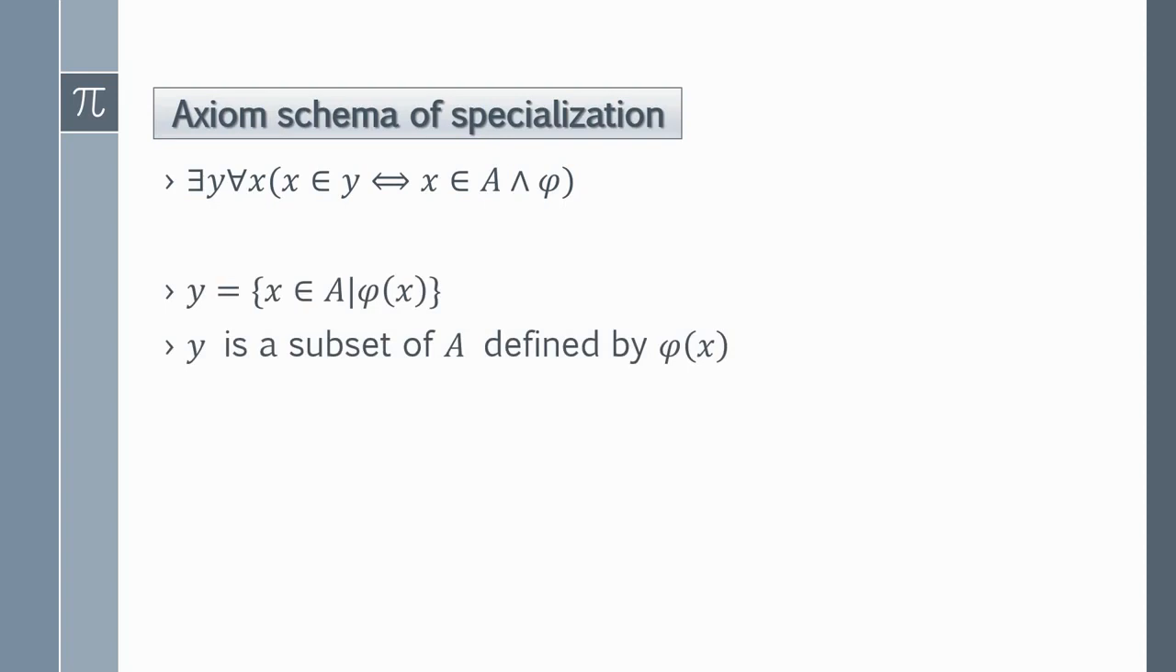The next one is the axiom of specialization, which is not a single axiom but a scheme which can produce an infinite number of axioms. It gives us the possibility to define a set Y as a subset of already pre-existing set A, which would look like this. This is set A, and now we can take the subset of it. This axiom is particularly important because we can now prevent the Russell paradox with it.